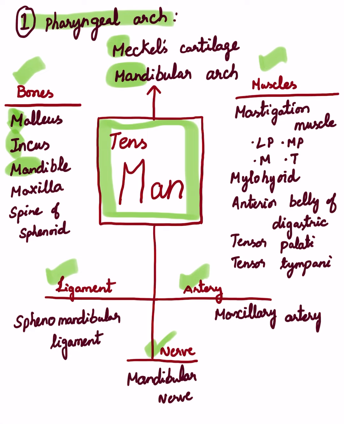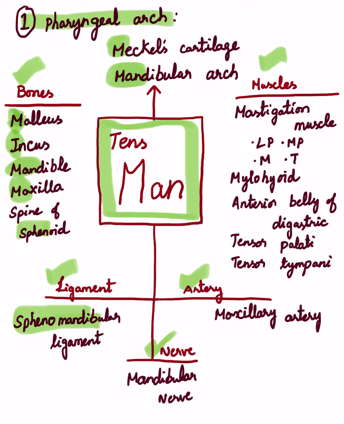The bone near the mandible, the maxilla, is also derived from the first pharyngeal arch, and part of the sphenoid, that is the spine of the sphenoid, is derived from the first pharyngeal arch. The ligament derived from the first pharyngeal arch is remembered by the spine of the sphenoid. From the sphenoid to the mandible there is a connection, so the sphenomandibular ligament is derived from the first pharyngeal arch.